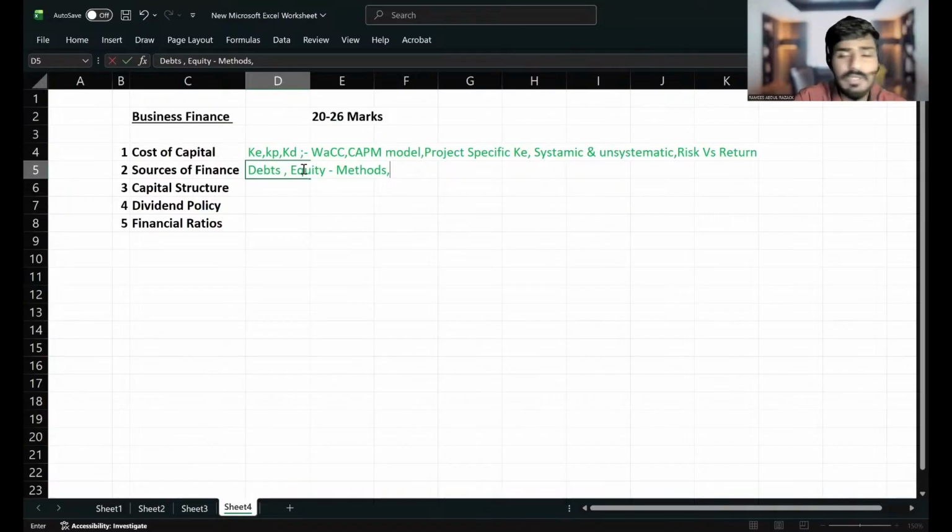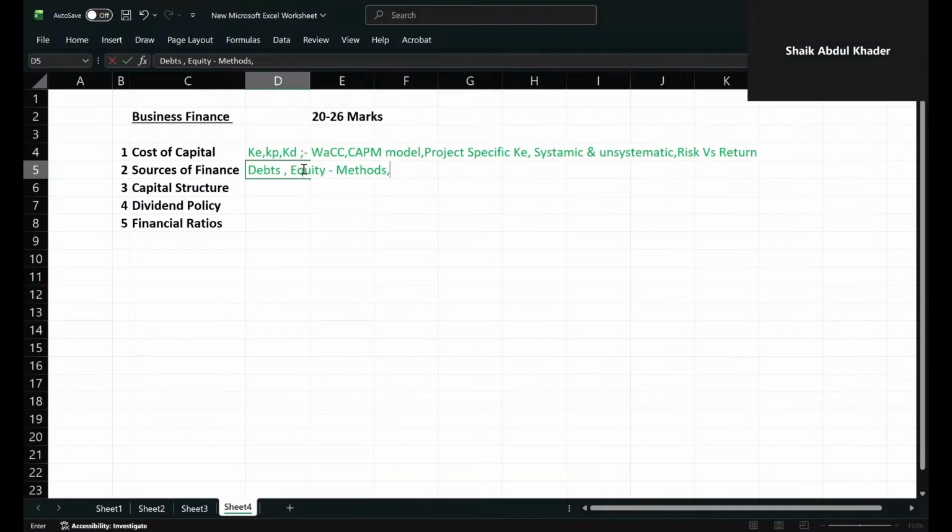Anyway, let me ask you one more question. Can bonus issue be used for raising equity finance? Yes or no? No. Why? It doesn't bring any cash into the business. It doesn't raise any capital. Yeah, it doesn't bring cash.